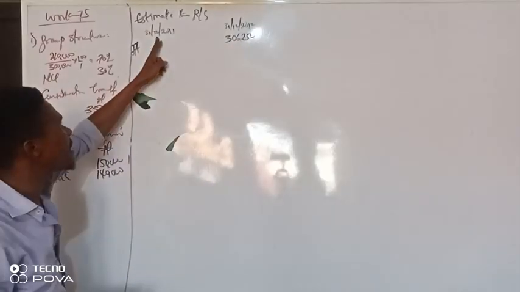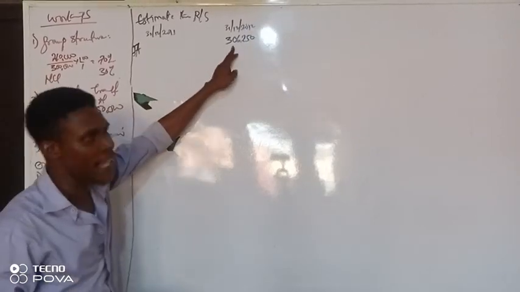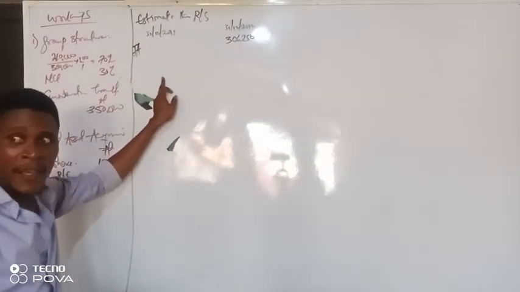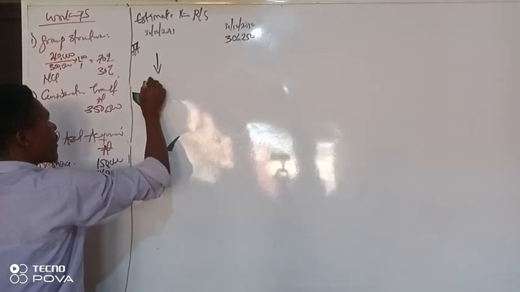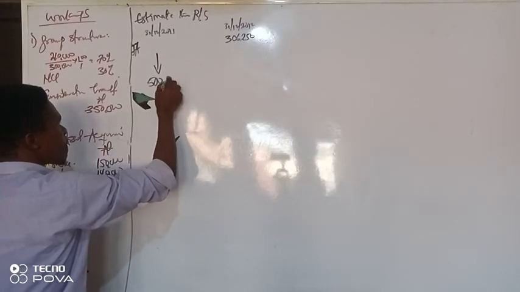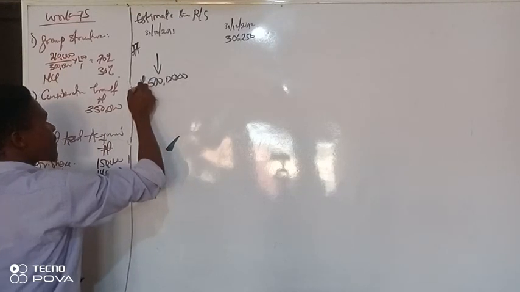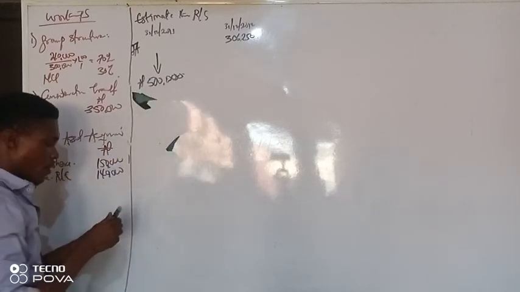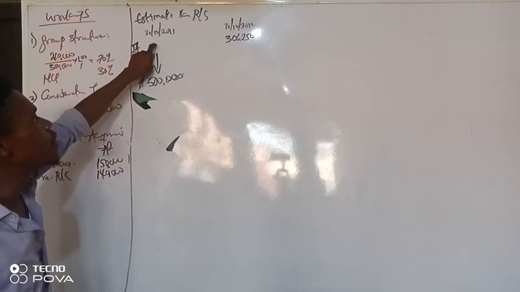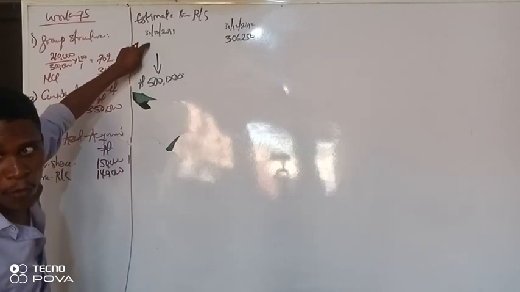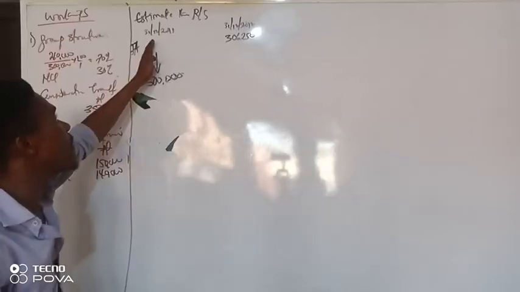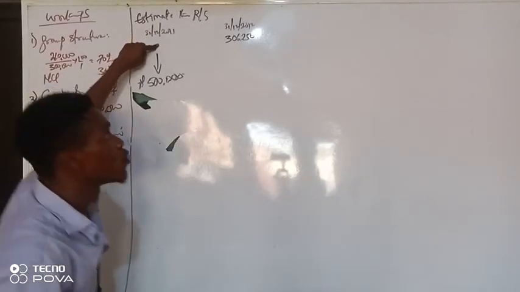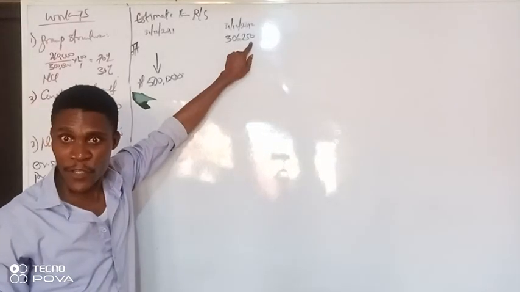And we're told that as at this date, this asset has been revalued to 500,000. But as at that date, we did not reflect it in our figure. Then we have now depreciated this value to this value.